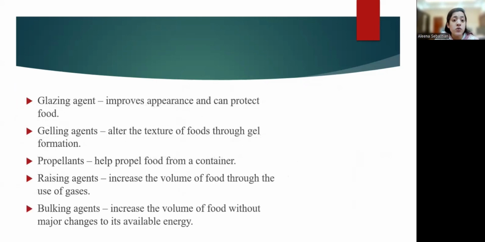Glazing agents improve the appearance and can protect the food. Gelling agents alter the texture of food through gel formation. Propellants help propel food from a container. Raising agents increase the volume of food through the use of gases. Bulking agents increase the volume of food without major changes to its available energy. So food additives involve a list of items as we have discussed here. You can just go through all the agents which we have discussed.